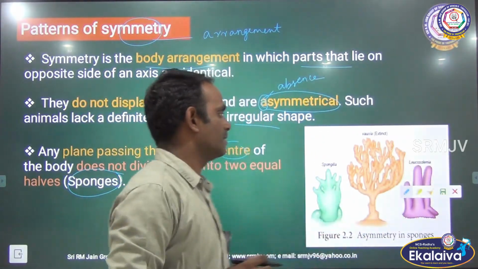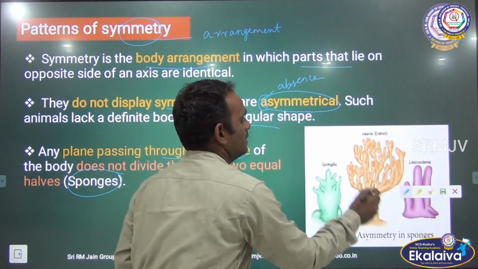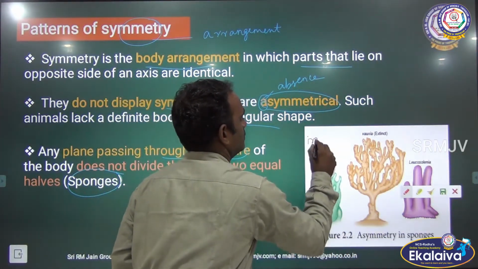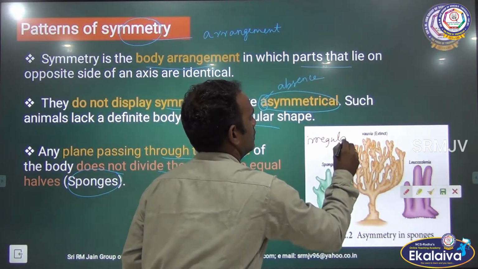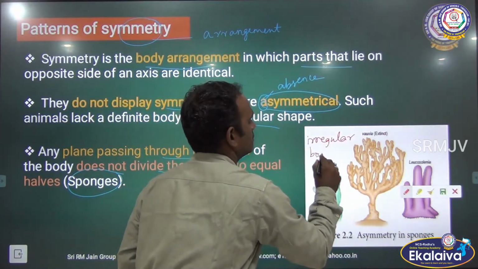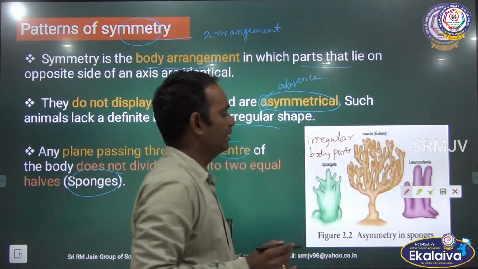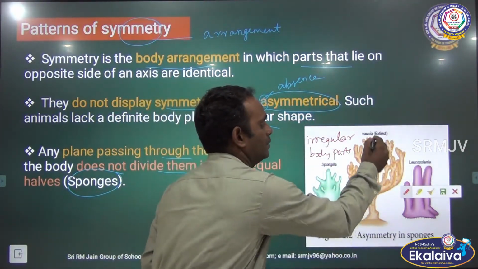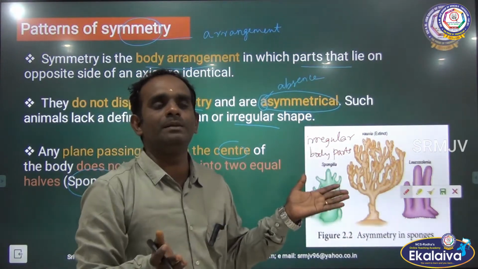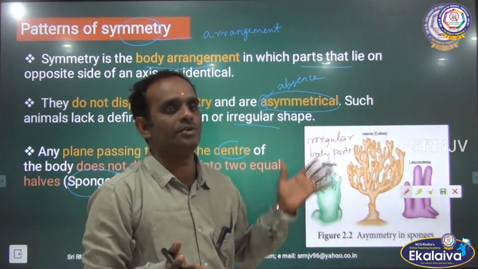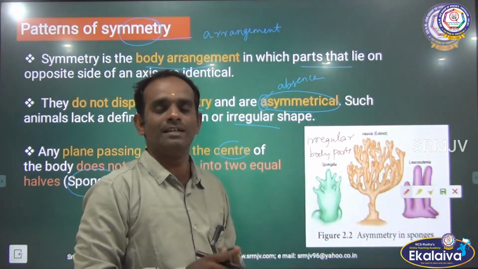See the picture here, children. It is an irregular shape. Irregular body parts. Any plane passing through the center, we cannot divide the organism into two equal halves. So it is said to be asymmetrical. Clear, children?